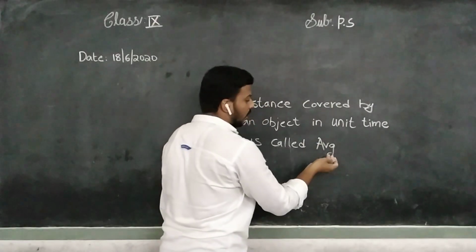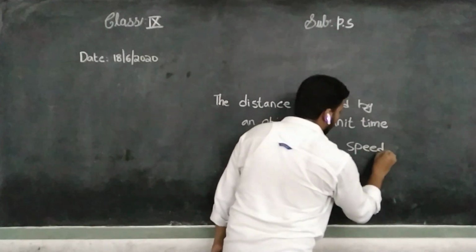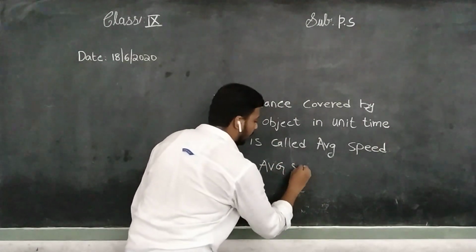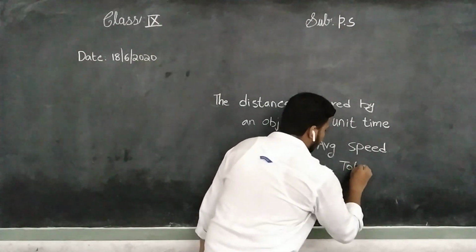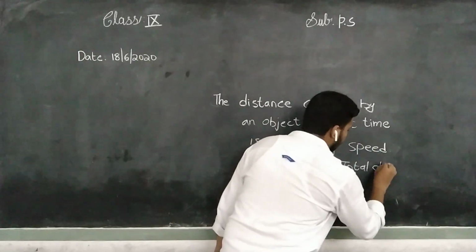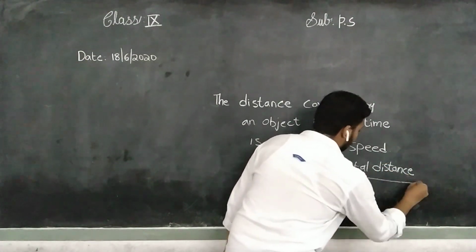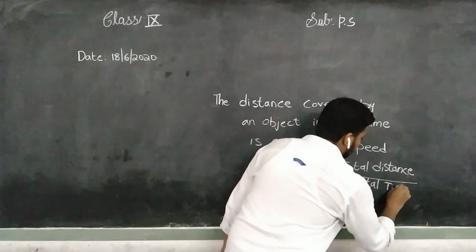Average we can also denote as AVG. Average speed. Okay, what is the formula for average speed? AVG, nothing but average. Average speed equals total distance by total time. Total distance by total time.